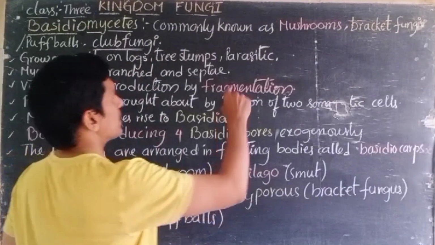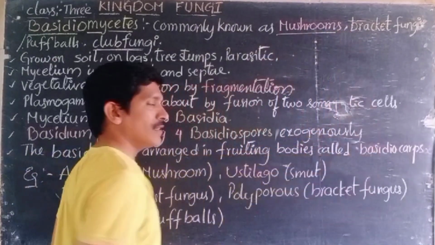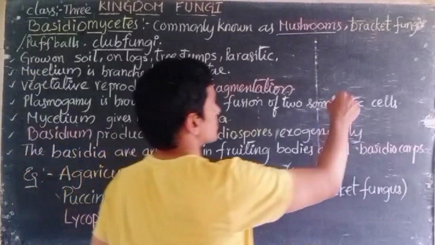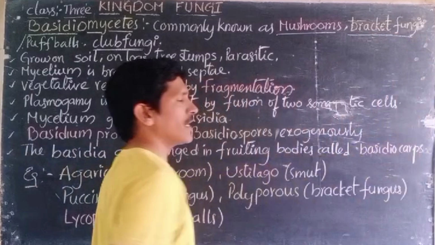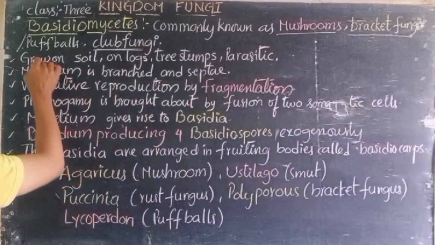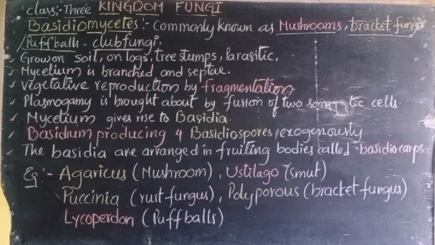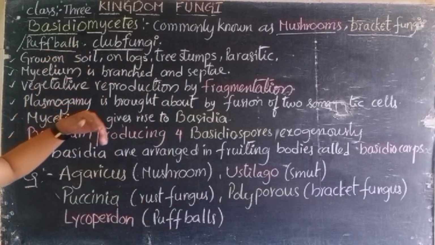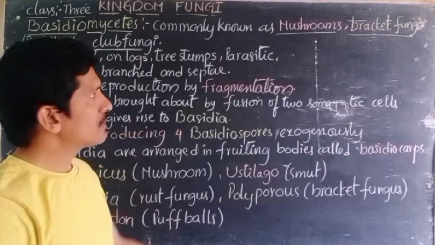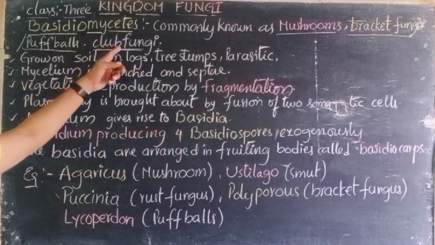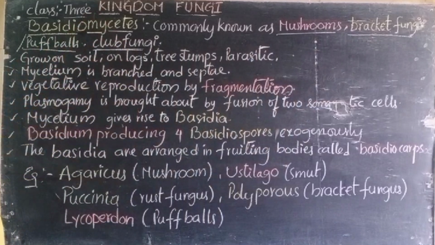These are mushrooms in the environment, and they have other names like bracket fungi, puffballs and club fungi, depending on structure, availability and morphological structures. Basidiomycetes have the common names mushrooms, bracket fungi, puffballs, club fungi.